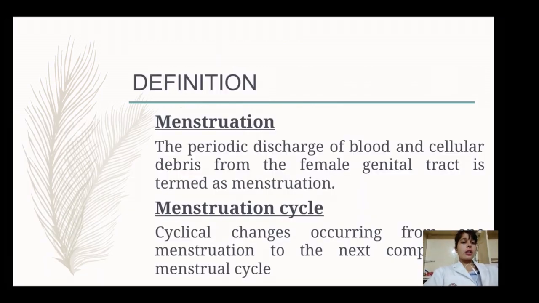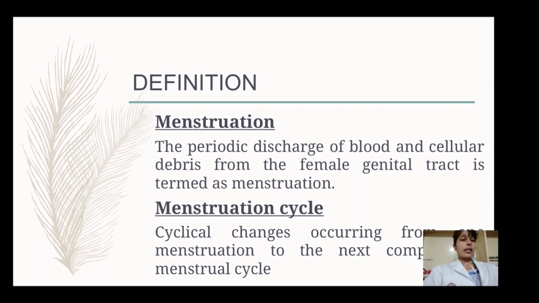Next definition. While we are studying the menstruation cycle, we need to understand certain definitions like what is menstruation, what is menstruation cycle, what is menarche, and what is menopause. So what is menstruation? The periodic discharge of blood and cellular debris from the female genital tract each month is termed as menstruation.